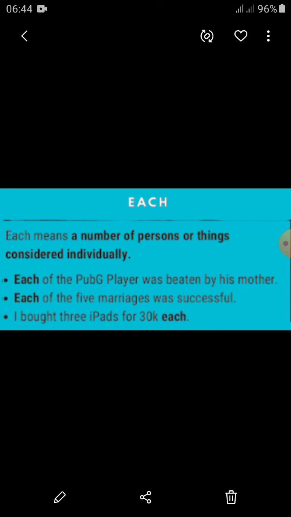Each of the PUBG players was beaten by his mother. When we're talking about any single person individually, each of the PUBG players was beaten by his mother. Second, each of the 5 marriages was successful. We are talking about the 5 marriages, but we are talking individually. So that's why each of the 5 marriages was, not were, successful. I bought 3 iPads for 30K each. So I'm talking about singular and usually each is used as a word for a group of things, but individually.